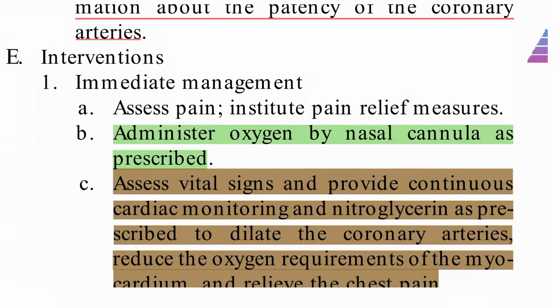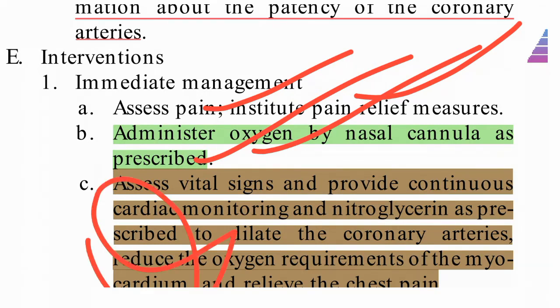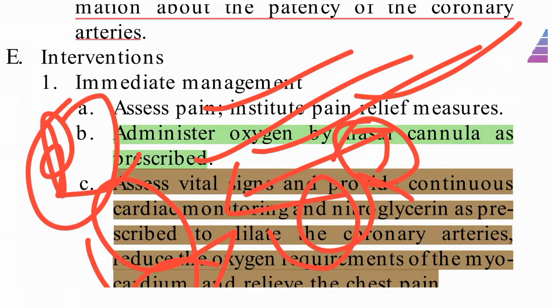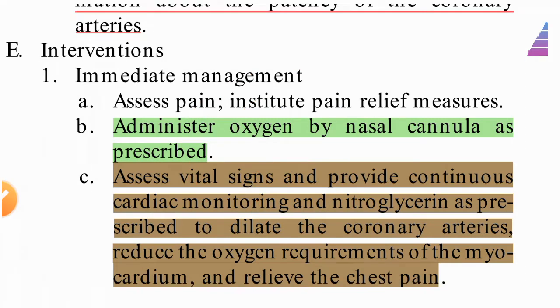Now we have diagnosed, so what interventions can we do? For immediate management, first assess the pain: how much pain, its intensity, duration and so on. First we need to relieve the pain. Administer oxygen by nasal cannula, if prescribed. But we can't administer oxygen individually as a nurse; we need a prescription. If the doctor says yes, then only we administer the oxygen.